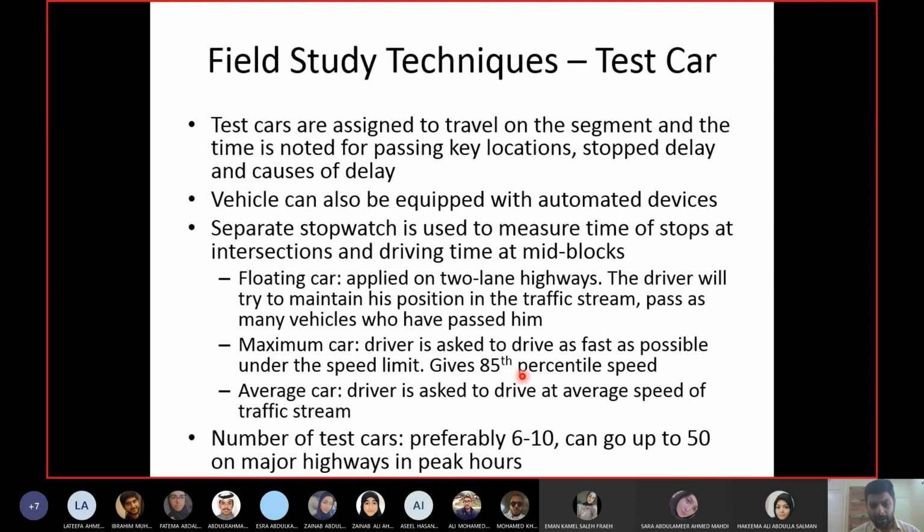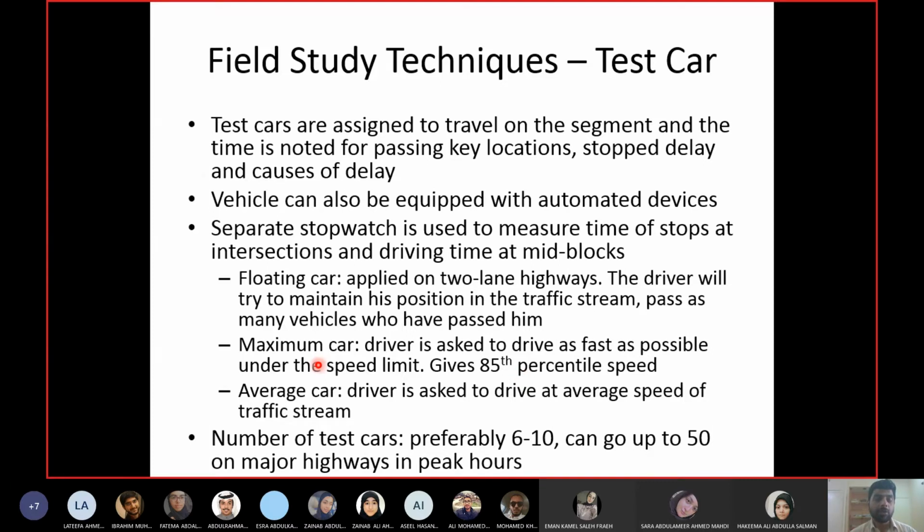Again, this is not from any calculation. If you perform the maximum car method, the speed you get is by default the 85th percentile. So you don't have to draw the graph and so on, like we did for spot speed. There are no graphs and no calculations there. You just do the method, and whatever speed you get is the 85th percentile.